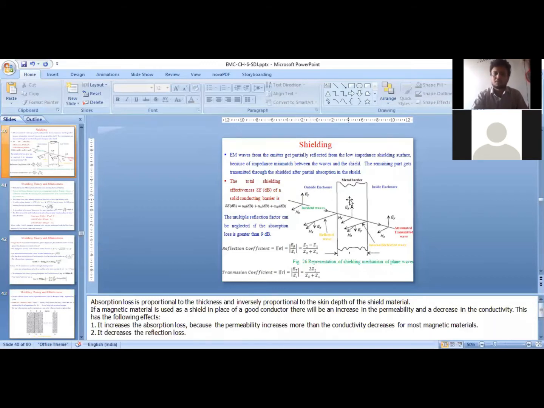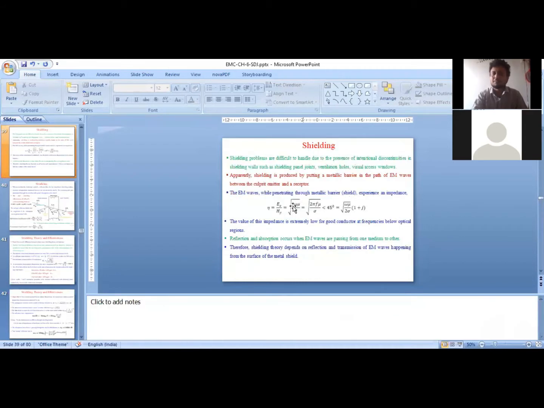And what is the impedance of the metal? That is the square root of j omega mu divided by sigma. What is sigma? The conductivity of the metal. If you are using copper, the conductivity is very high. Mu is mu 0 into mu r. Mu 0 is 4 pi times 10 to the power minus 7, and omega is 2 pi f, the frequency. So conductivity is very high, and mu r is 1, that is minimum for copper or for an electrical conductor. So the intrinsic impedance offered by an electrical conductor is very low.